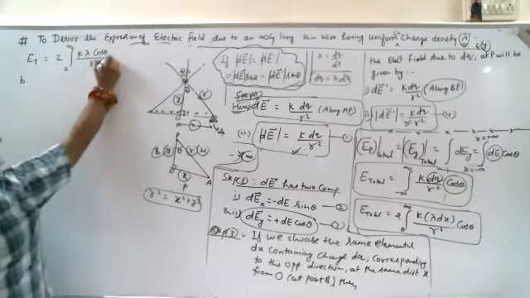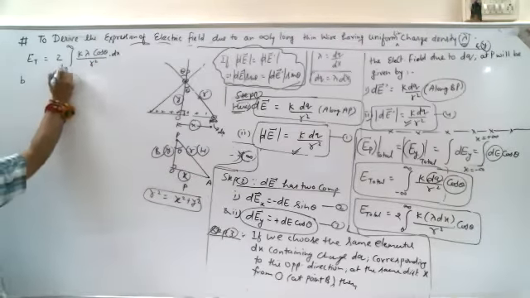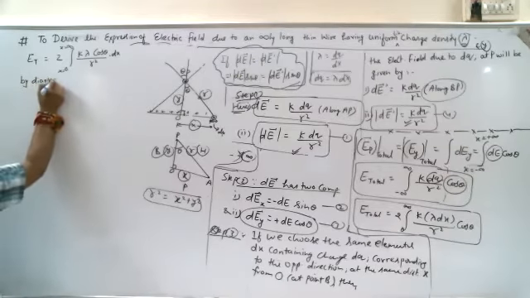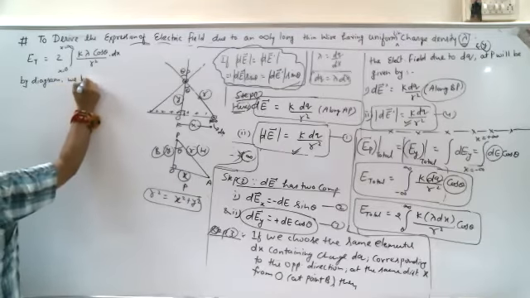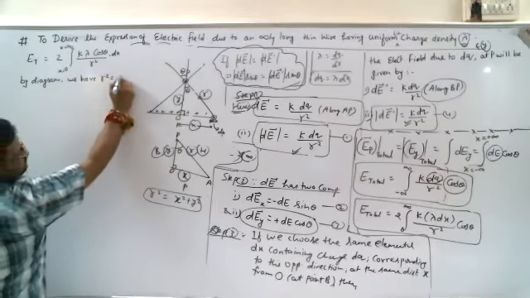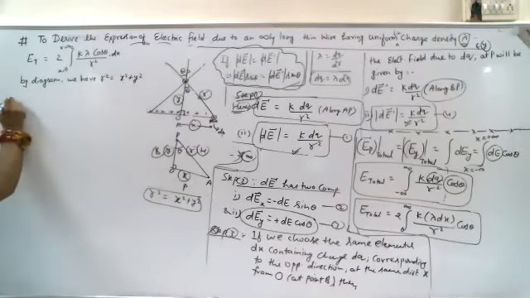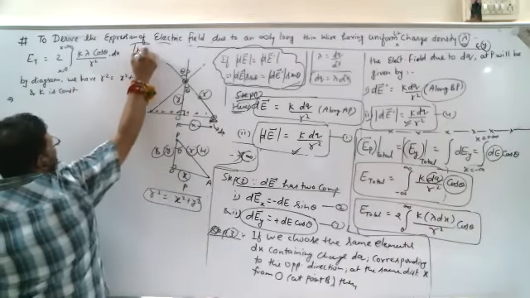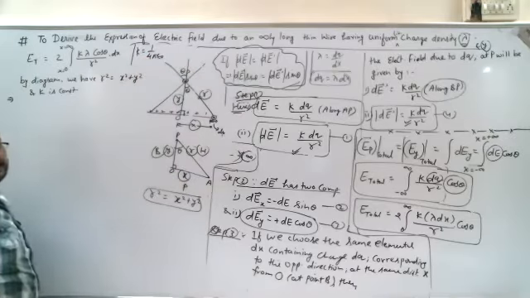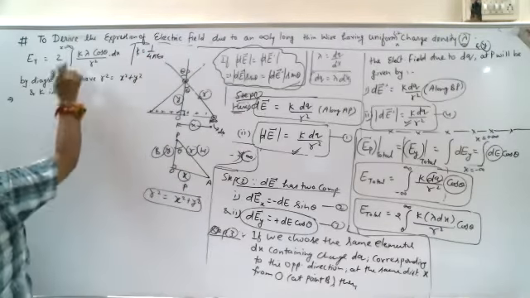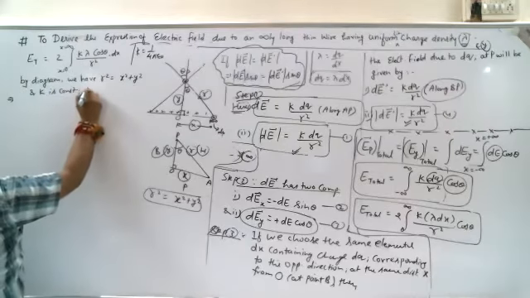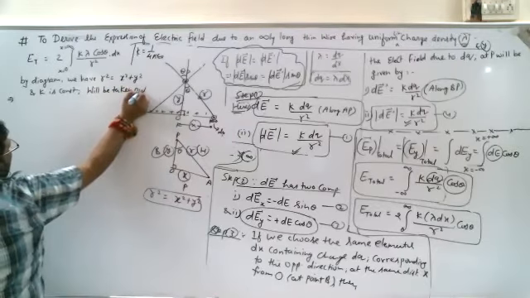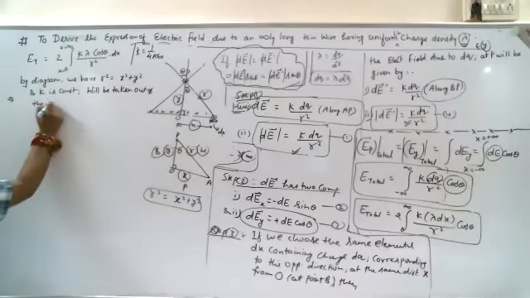So can I substitute the value of r square by seeing this diagram? By diagram we have r square is equal to x square plus y square. And k is constant. k is equal to 1 upon 4 pi epsilon naught. So k, being constant, can be taken out of the integration.